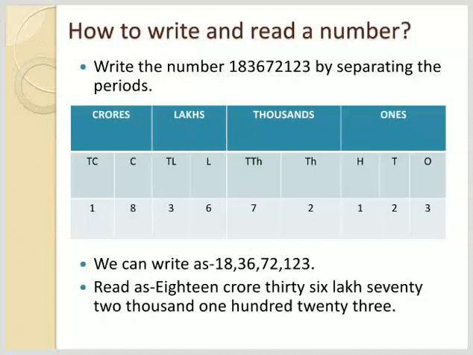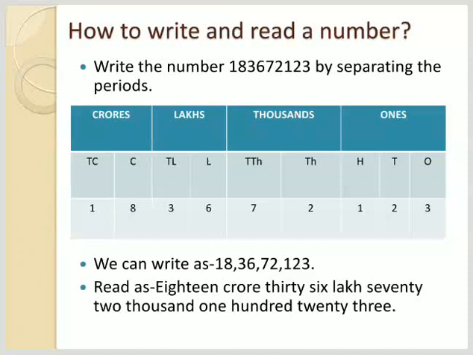Let's consider one example. Here I have taken one large number, that is 183,672,123. Let's start counting the number from the very right side and see this table carefully.